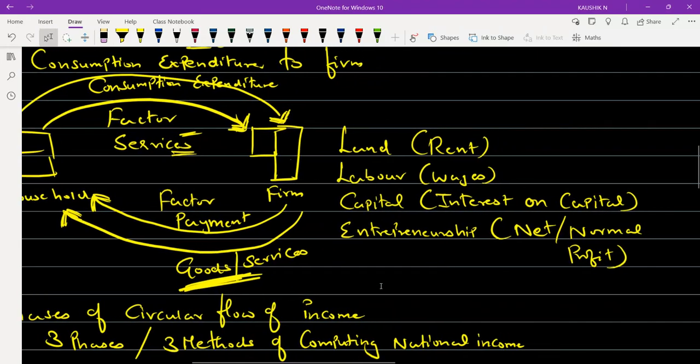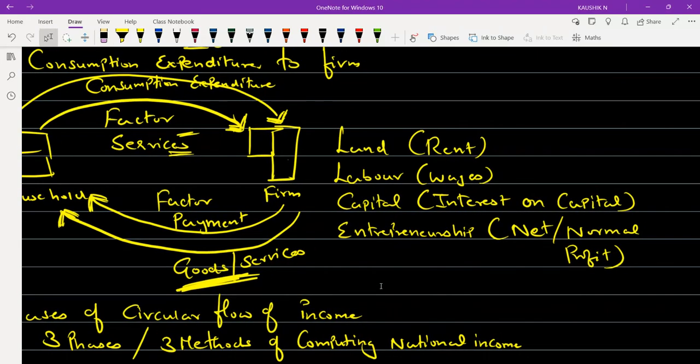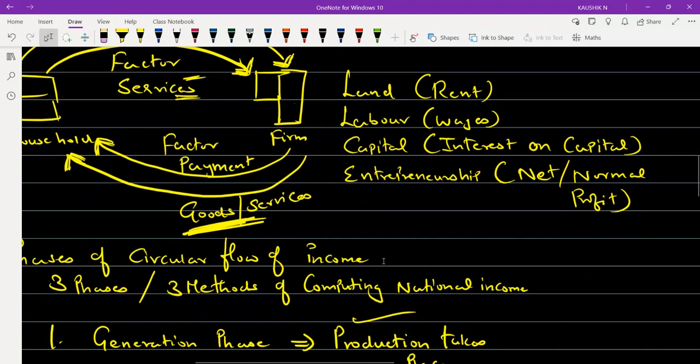So you can see here land, labor, capital, and enterprise, that is entrepreneurship, are the factors of production, and they are paid the factor payment. Rent is paid for land, wages for labor, interest for capital, and for entrepreneurship the normal profit is given back.